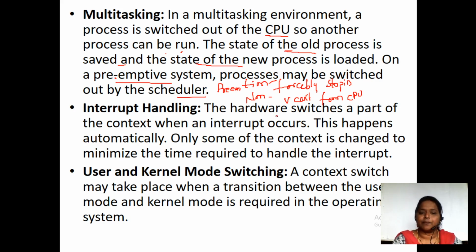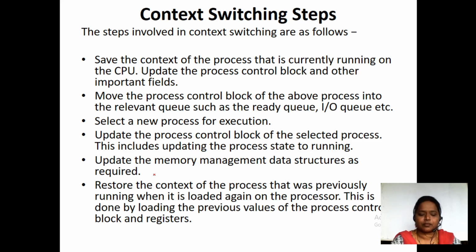Interrupt handling means the hardware switches a part of the context when an interrupt occurs. So when an interrupt comes, it switches from one process to another, between user mode and kernel mode switching. If a transition between user and kernel mode is required in the operating system, then we have a context switch from user mode to kernel mode. So this is regarding context switching. These are the steps that are involved in context switching.